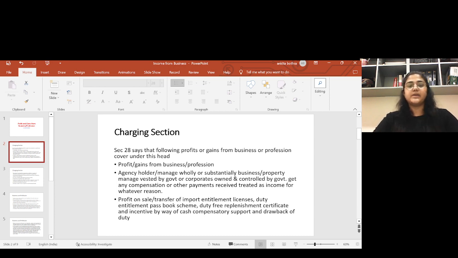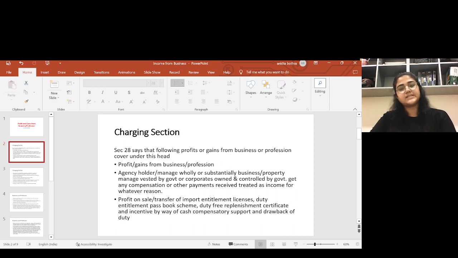Okay, third is profit on sale or transfer of import entitlement license, duty entitlement passbook scheme, duty free replenishment certificate, and incentive by way of cash compensatory support and drawback of duty. All these things we can get.